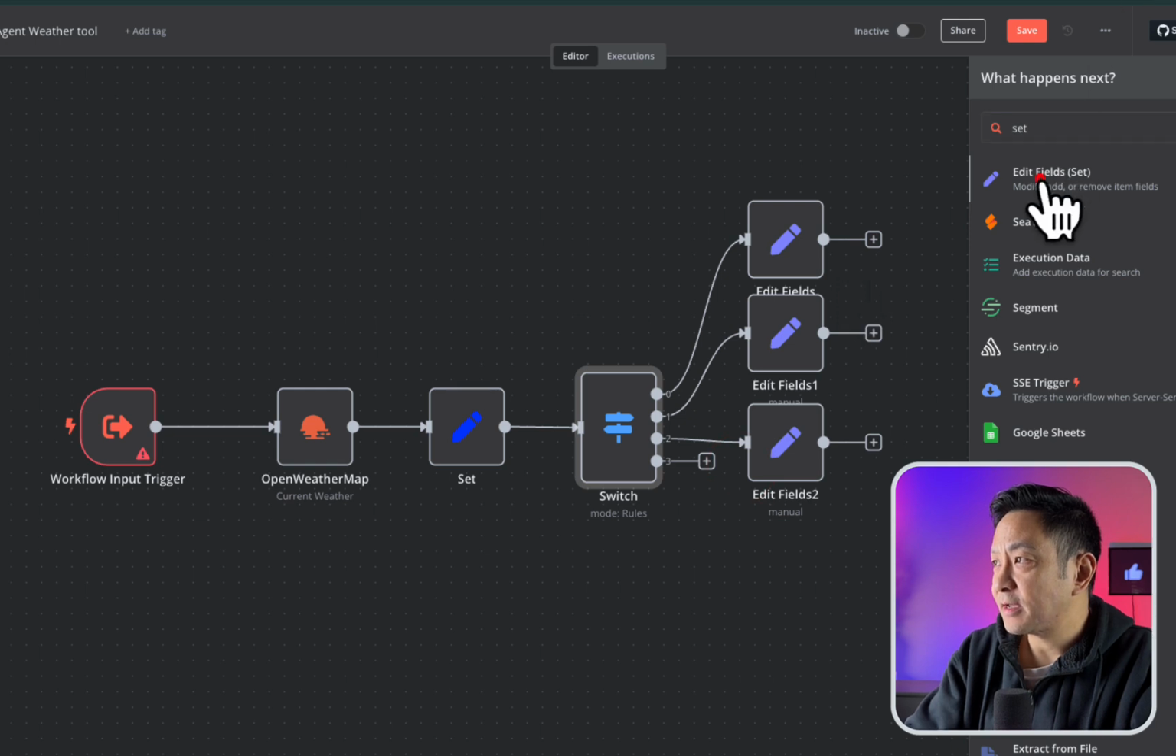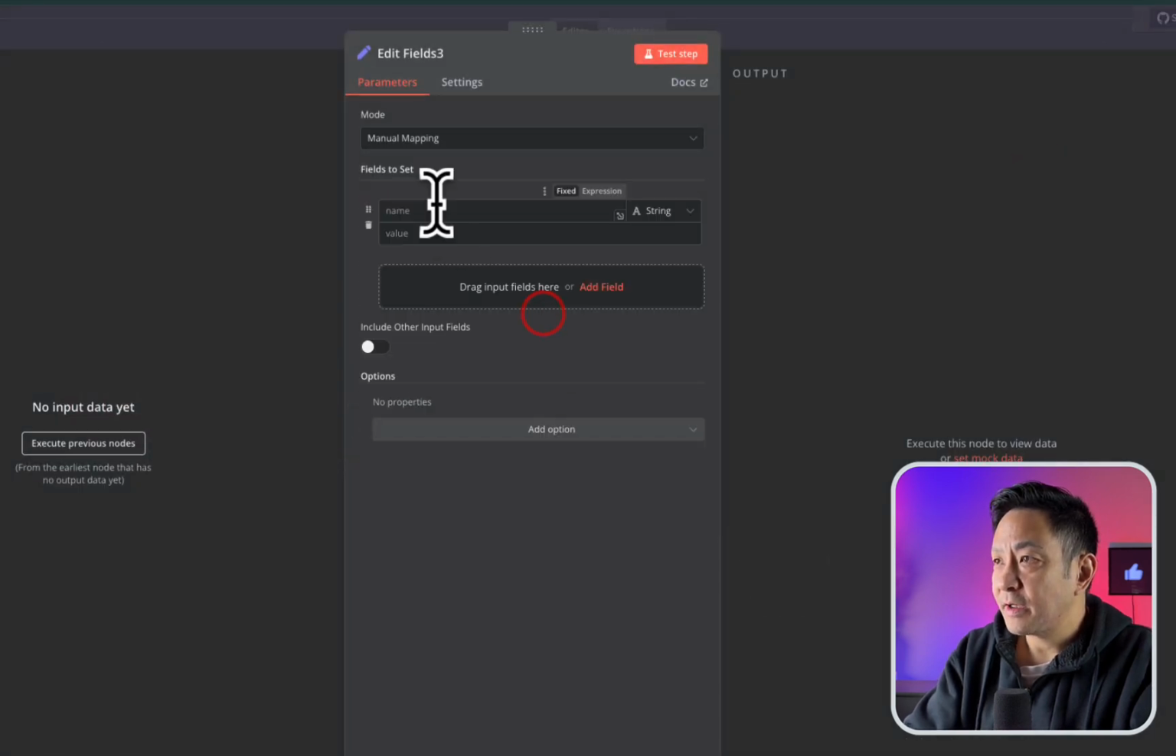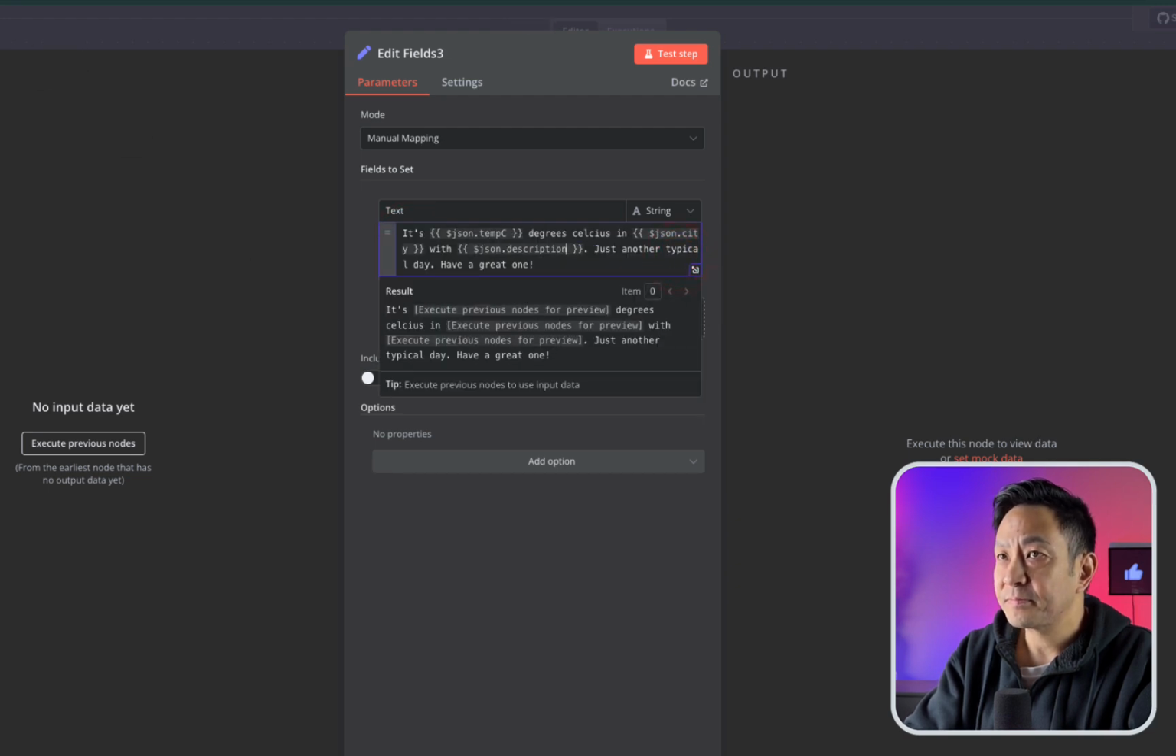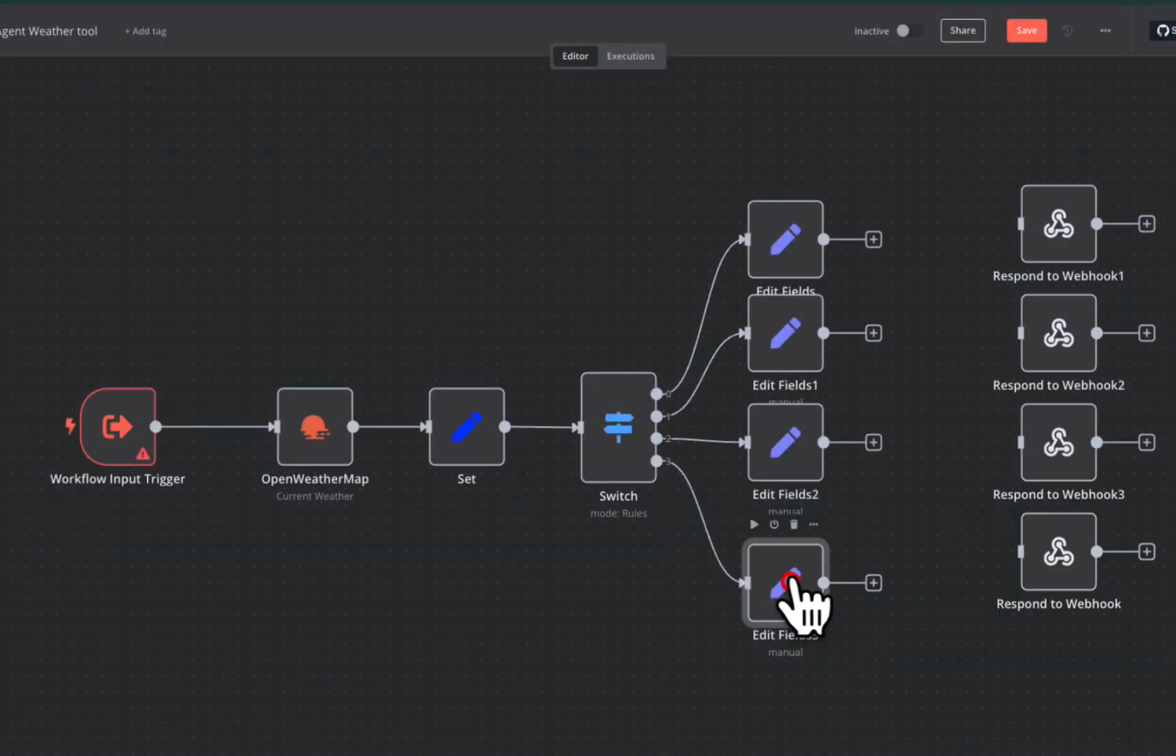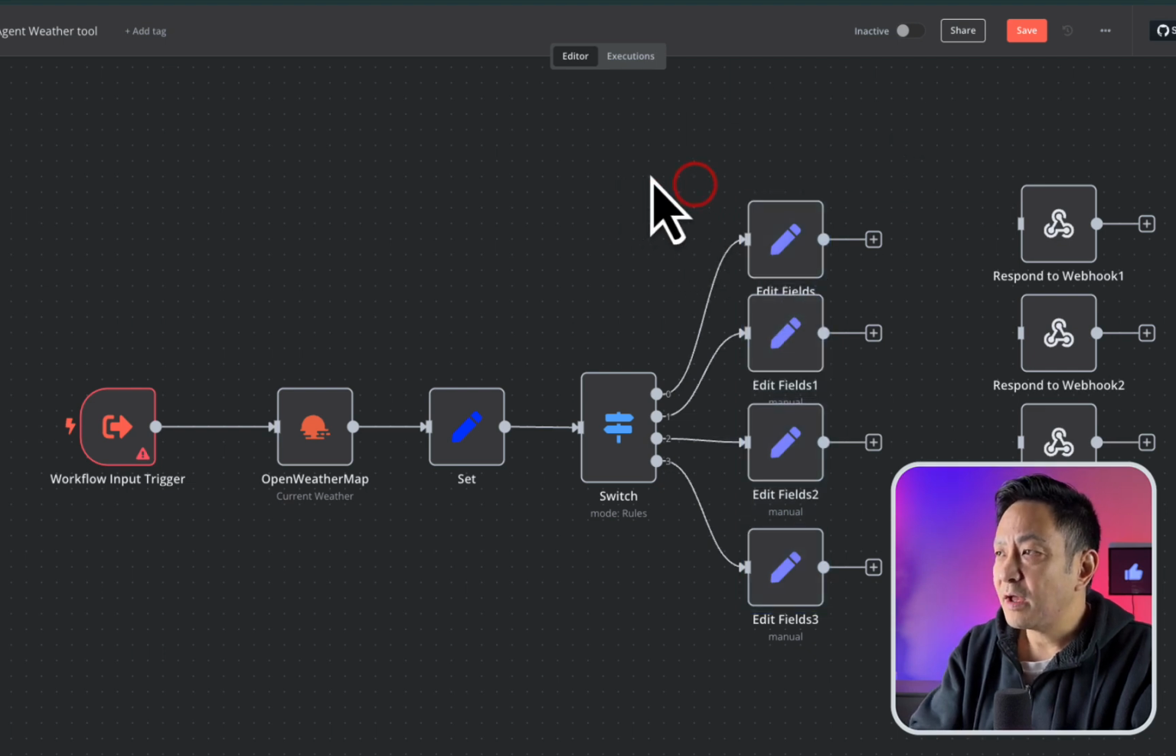Type in set, add the edit fields, add the field, type in text, and I paste in that value and make sure it's set to expression. So effectively what I'm doing here is I'm just replacing these 4 respond to webhooks with the edit fields node and creating the field and the value of the text and what it's going to say. And this is how the AI agent will get that text and respond with that response.